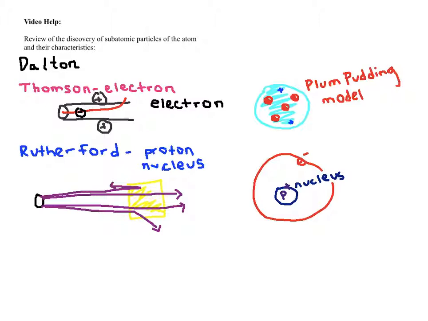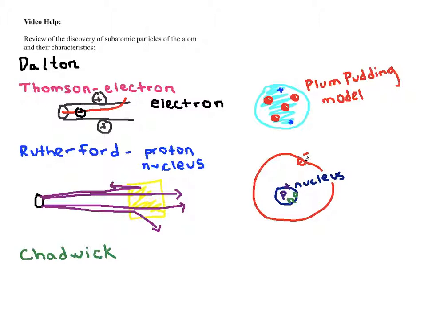Now, if you were very vigilant when you were in, I don't know, maybe 6th grade, we've got only 2 of the 3 subatomic particles. We've got electrons, we've got protons, now we need neutrons. Chadwick was responsible for discovering neutrons. And the important thing for you to know about neutrons, number 1, they have no charge. And number 2, they're found in your nucleus. So now, thanks to Chadwick, we can add neutrons to the nucleus.